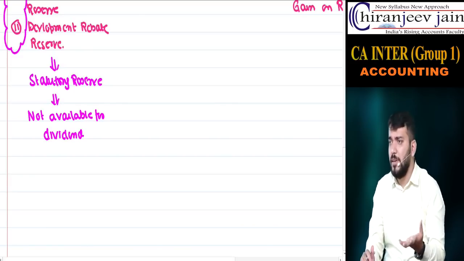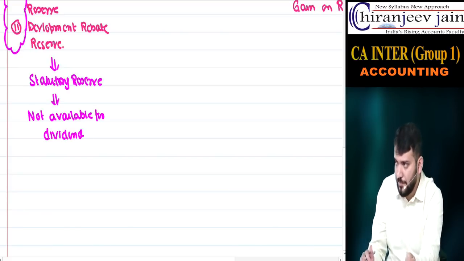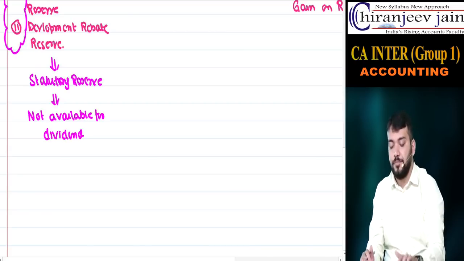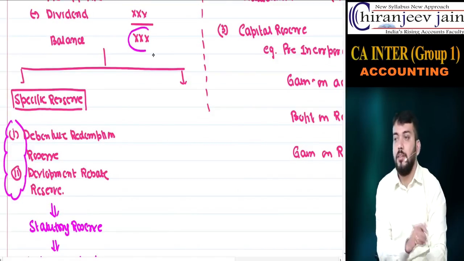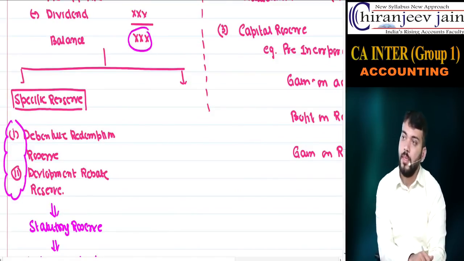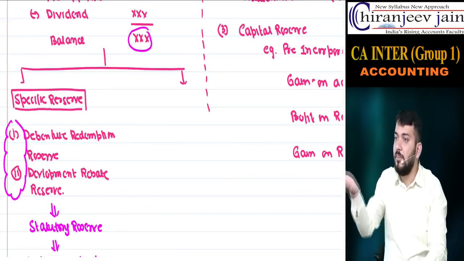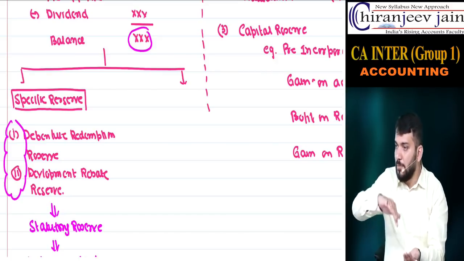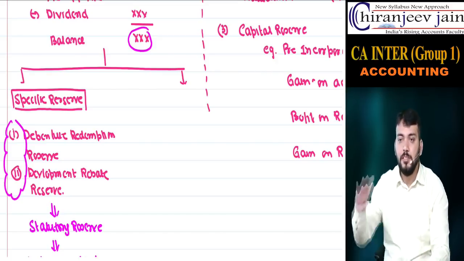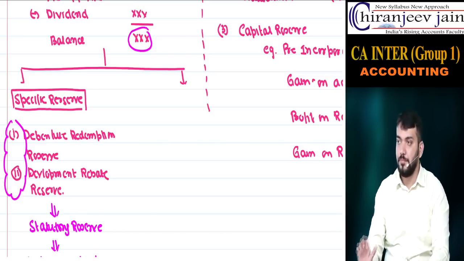So can I say that every statutory reserve is created from the PL appropriation account? From this balance we can create statutory reserve. The journal entry is very simple: PL appropriation account will decrease and this reserve will increase. Means transfer of one reserve to another reserve. So the entry becomes PL appropriation account debit to statutory reserve.